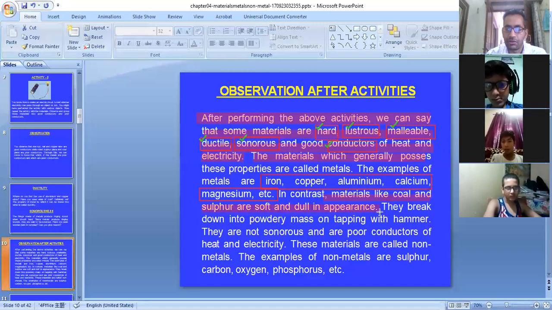So non-metals are soft and dull. They break down into a powdery mass on tapping with a hammer. They are non-sonorous and they are poor conductors of heat and electricity, except a few exceptions like graphite.